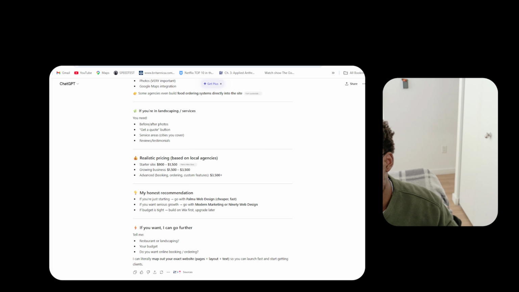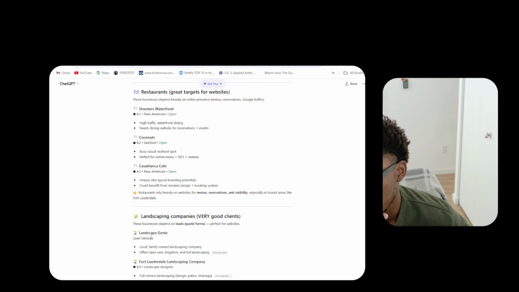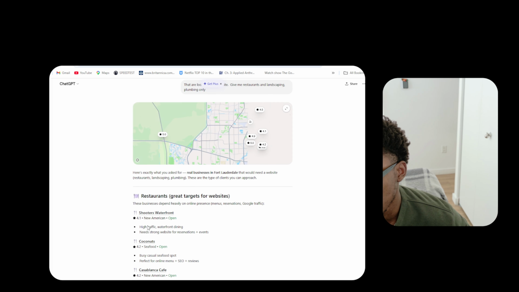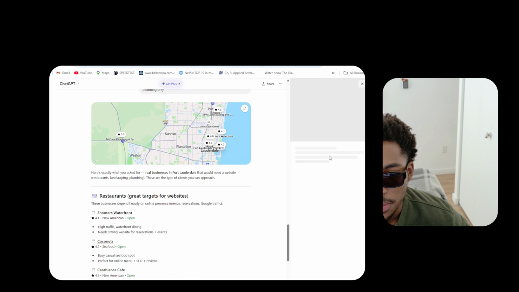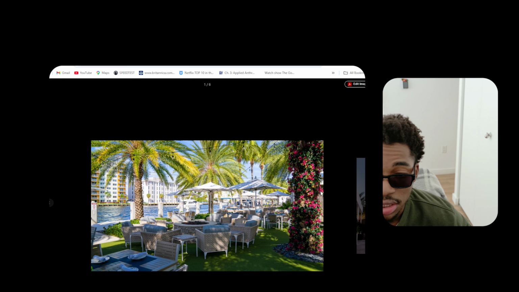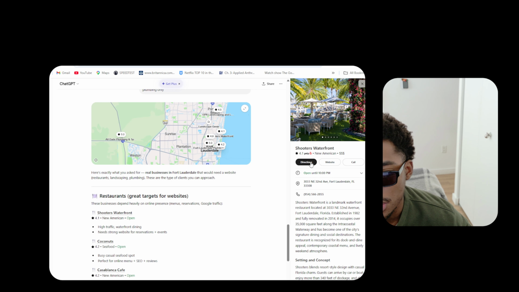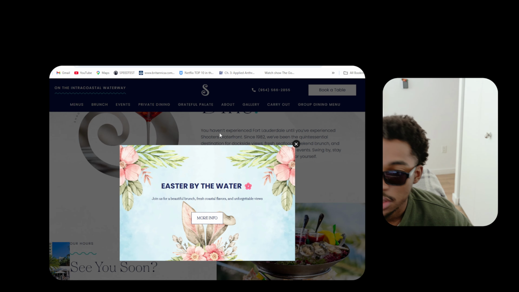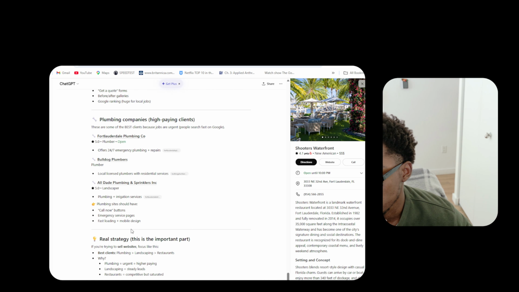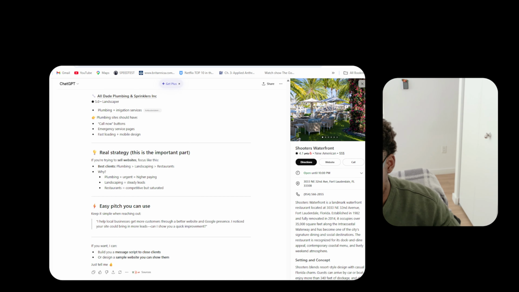Okay, so let's go for this one. Let's see what's going on over here. Restaurant is another. It's a landscape business. Okay, yeah, let's see this one. Let's see what's going on over here. Actually, this looks pretty nice. They definitely got something going on. It's a nice spot. I do not know if they have a website or not, so we're gonna go check. They do have a website. Okay. Let's say without a website. Yeah.